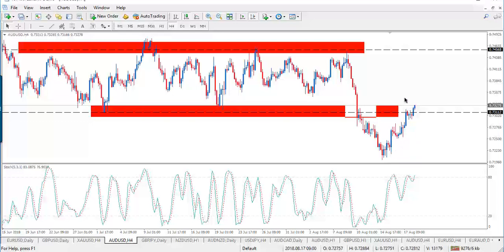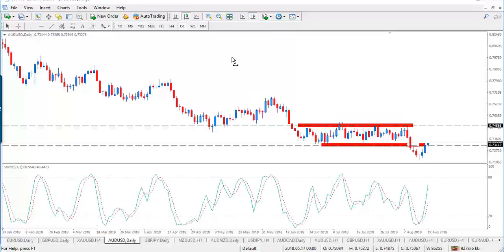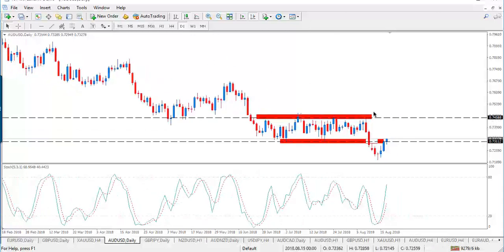So this simply means that the price might continue going up. But actually we need a confirmation. This could be maybe a breakout with a daily close above the level of 0.7311. So this would confirm that the price might continue going up to reach at least 0.74 during this week.